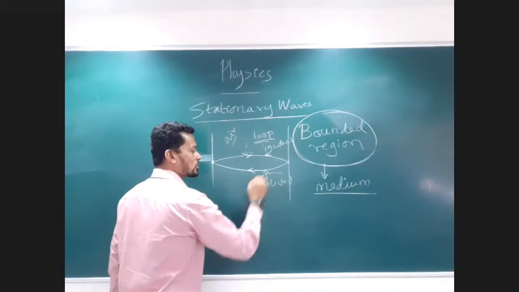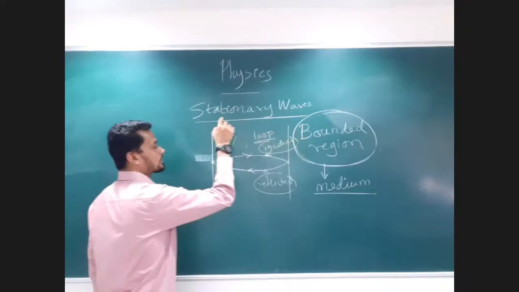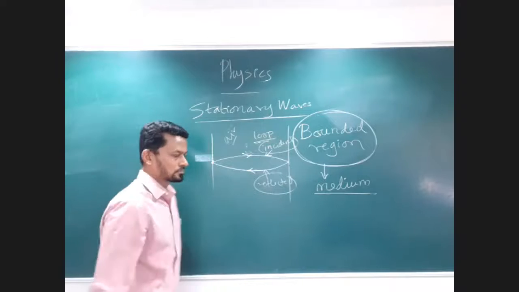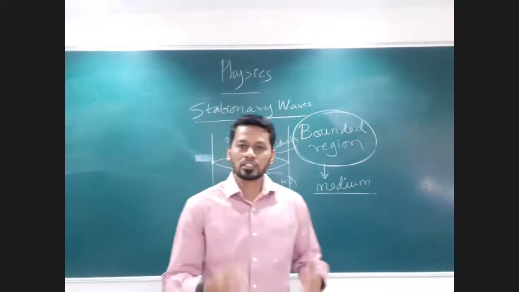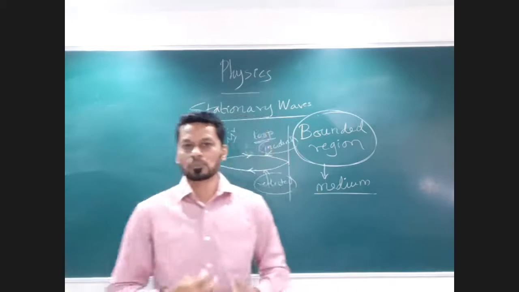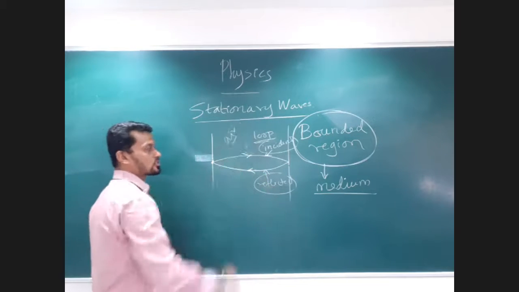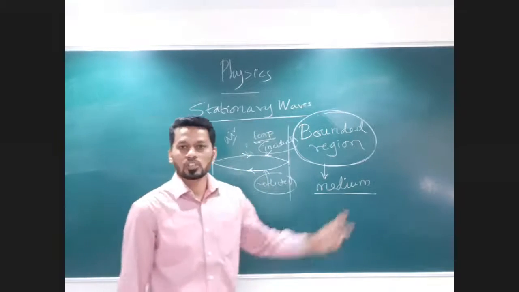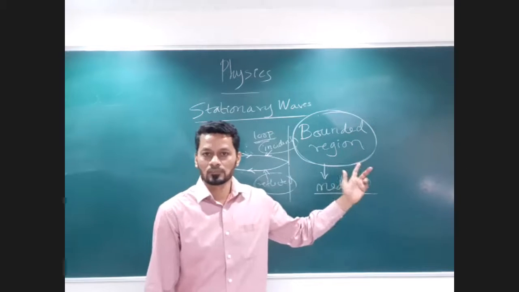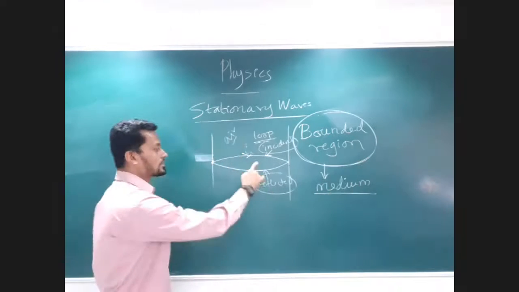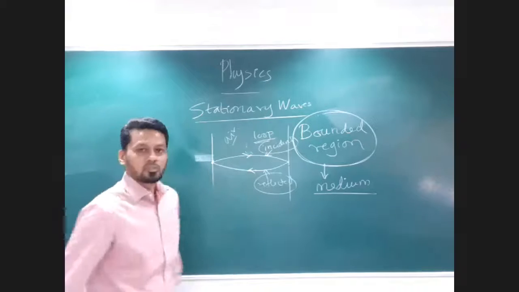And when these two waves get superposed, we get the resultant displacement out of this, and then we call such a wave a stationary or standing wave. So we need two conditions here. One is we need the bounded region. Second, we need the incident as well as the reflected wave from here.